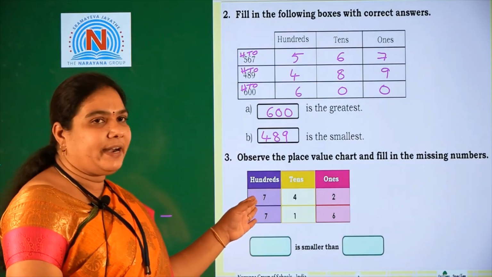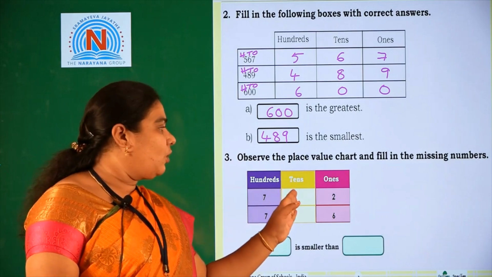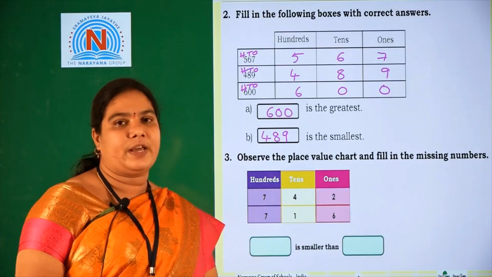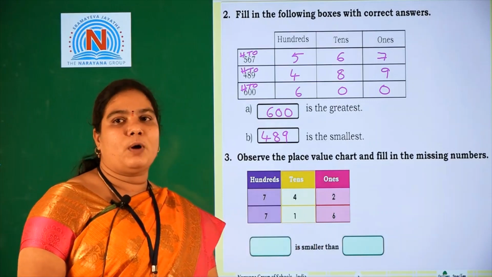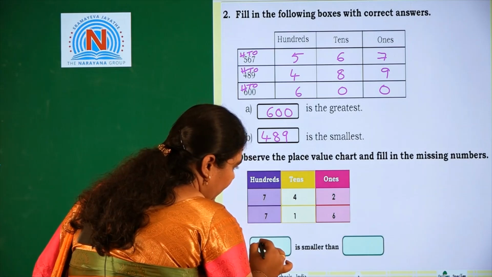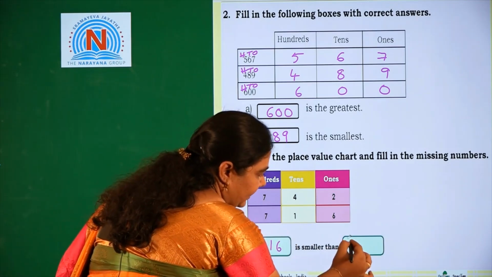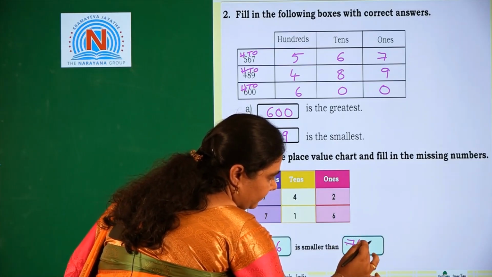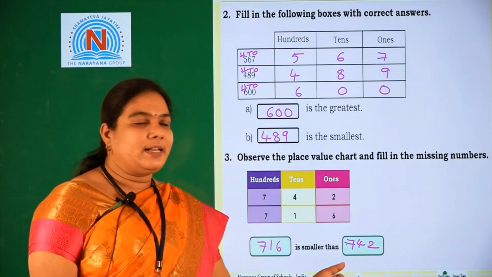See here, we should compare the hundreds place. Both the numbers are same, so we should go to the next place, that is tens place. Tens place here 4 is there and here 1 is there. 4 and 1, which is the smaller number? 1 is the smaller number, that's why we should write 716 is smaller than 742.